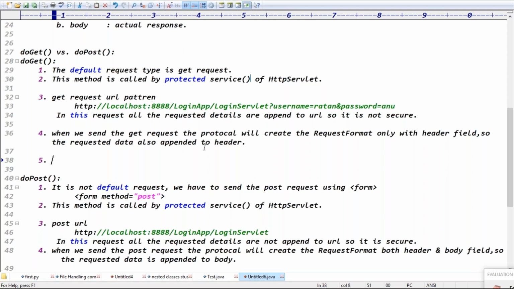We cannot send all the normal data to the server, right? In general, while sending data, GET is not recommended, guys. Then why is GET recommended? See, guys, I want to retrieve data from the server. I want to get a list of employees. Then what are you sending? Just the request, right? Are you sending any data? No, sir. In that case GET is recommended, because there is no body, right?